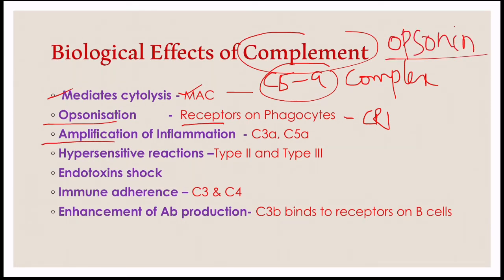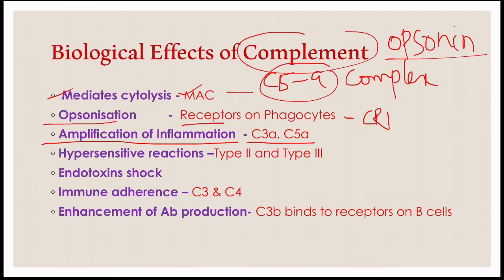Next one is amplification of inflammation. When the complement proteins are cleaved into two unequal fragments, the small fragments are released during the cascade reactions of all the pathways, and they help in amplifying the inflammatory response, such as C3a and C5a, which are anaphylotoxic and chemotactic.